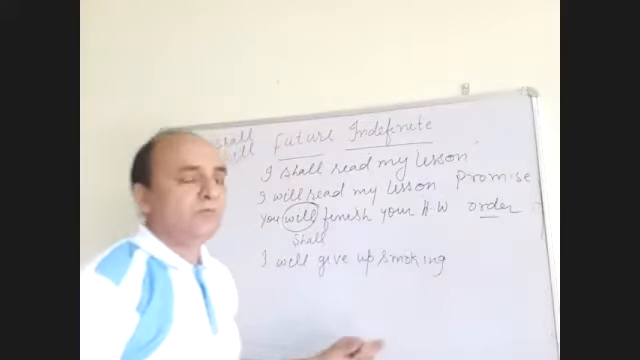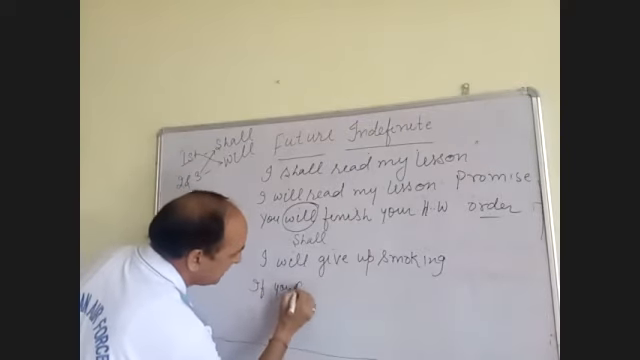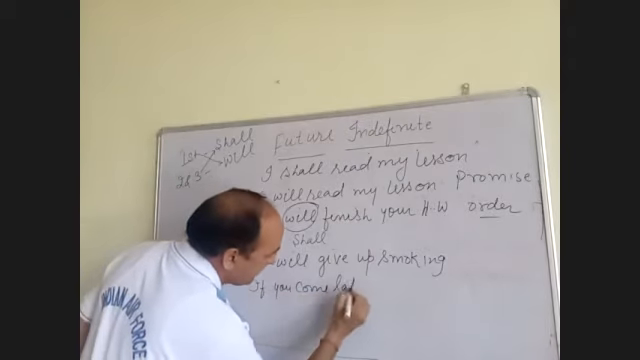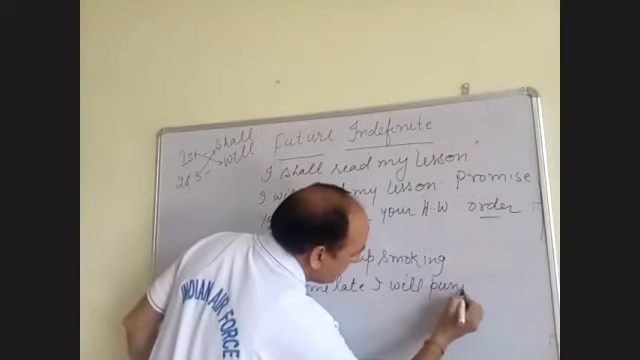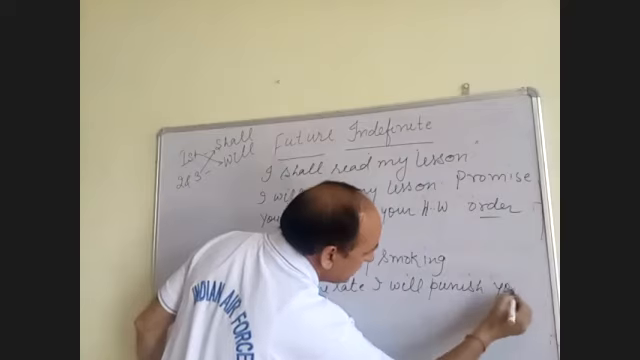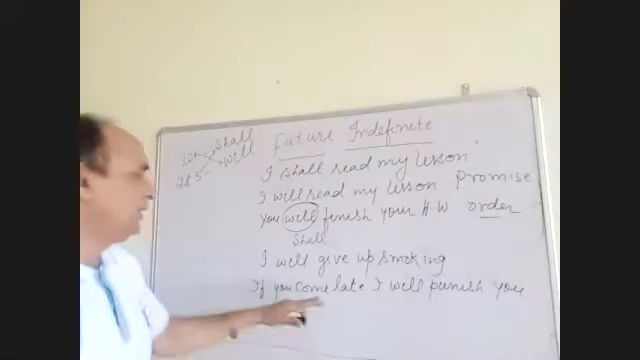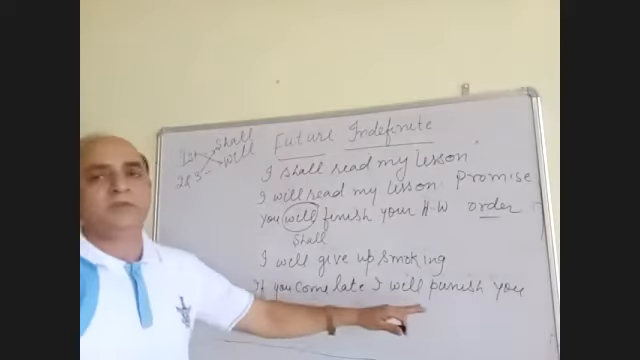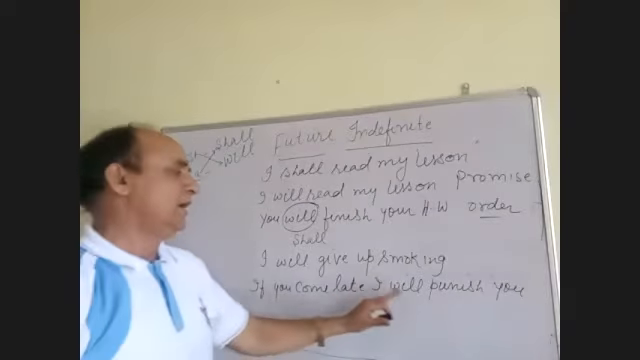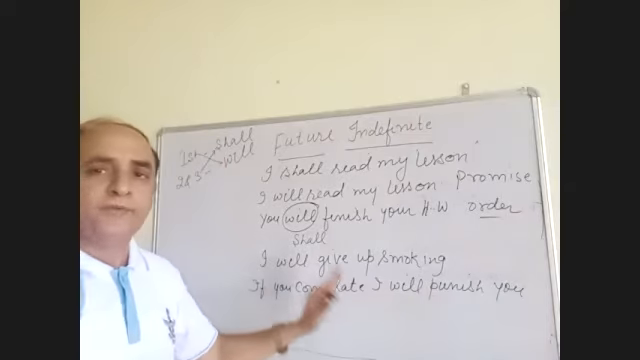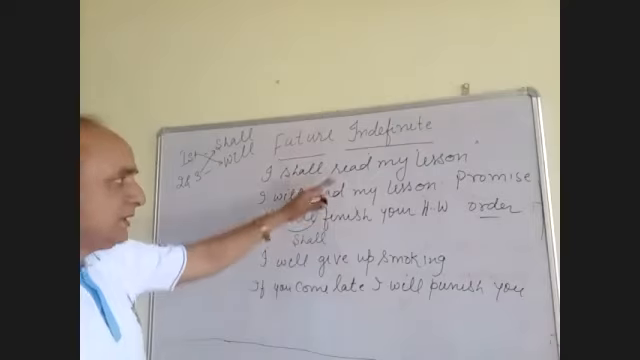If you do something, for example, if you come late, I will punish you. If you come late, I will punish you. Okay, actually it is a conditional sentence, and there is a combination of present indefinite with the future indefinite. Present indefinite and future indefinite. If you come late, I will punish you. Not I shall punish you. I will punish you. That is a threat. So these are the sentences like this.